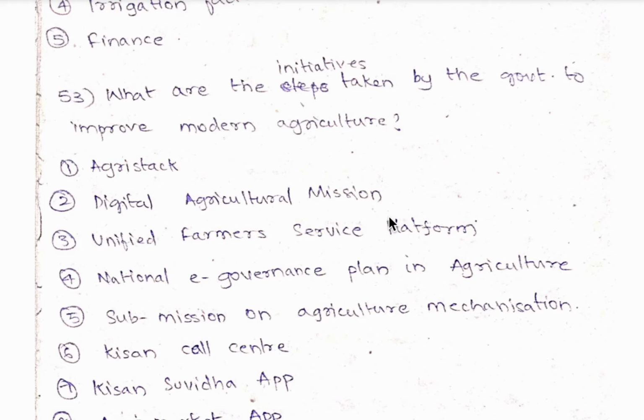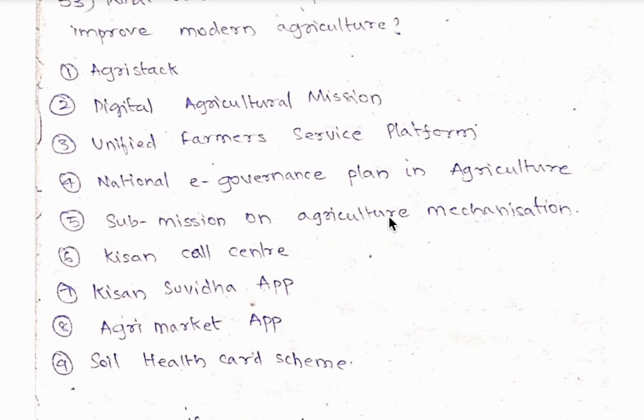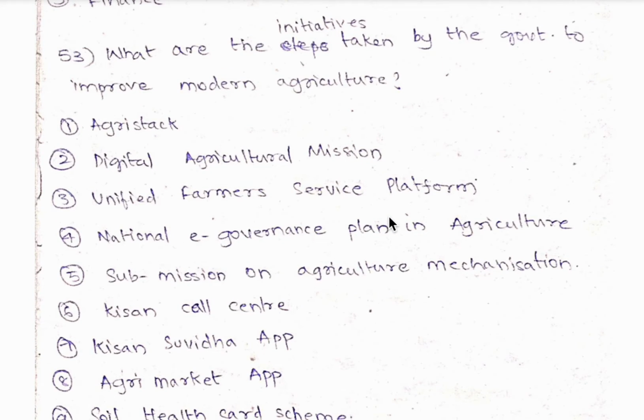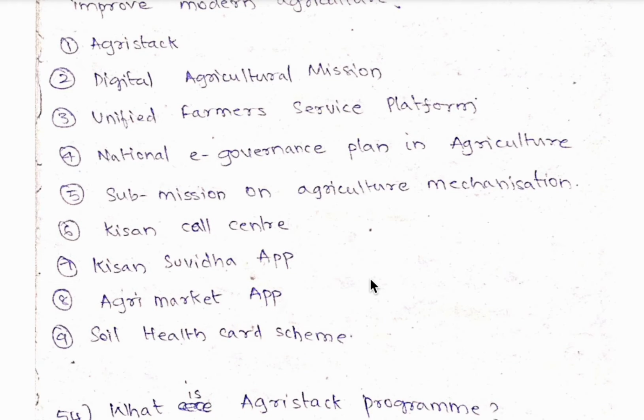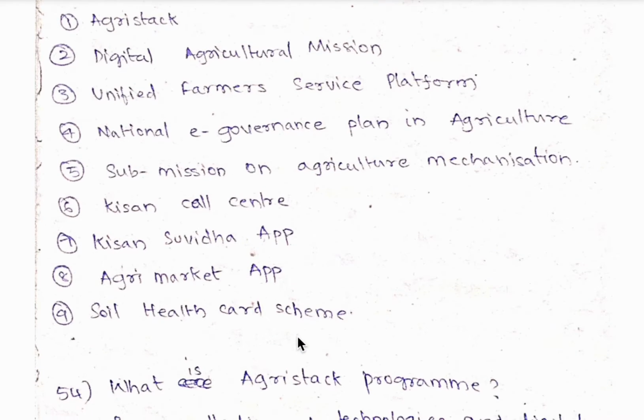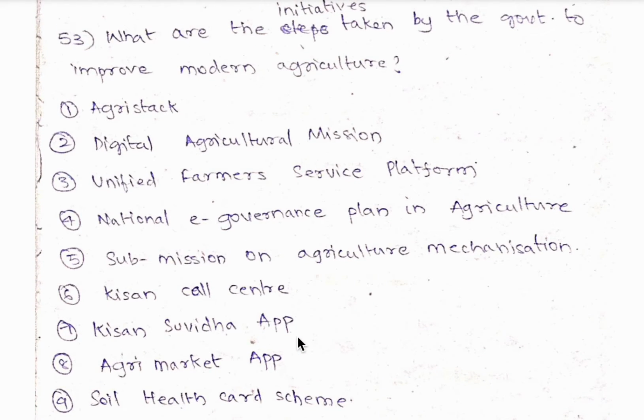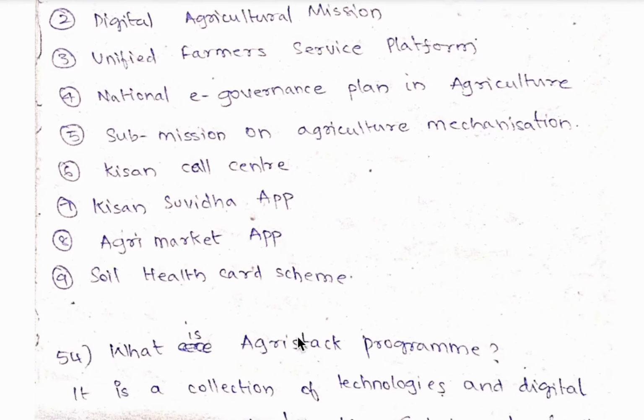53rd question, what are the initiatives taken by the government to improve modern agriculture? There are many such initiatives, and I have written 9. One is AgriStack, second is Digital Agricultural Mission, Unified Farmer Service Platform, National E-Governance Plan in Agriculture, Submission on Agriculture Mechanization, Kisan Call Center, Kisan Suvidha app, Agri Market app, Soil Health Card Scheme. All these are some of the initiatives taken by the government to improve modern agriculture.